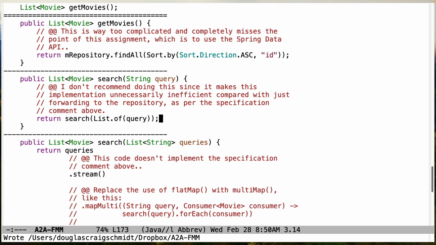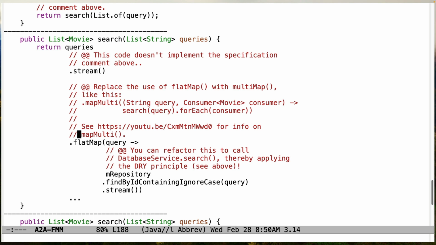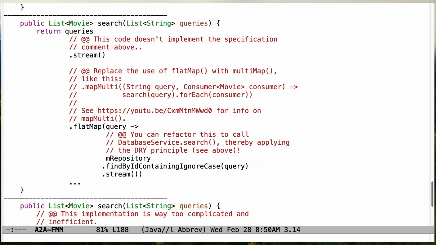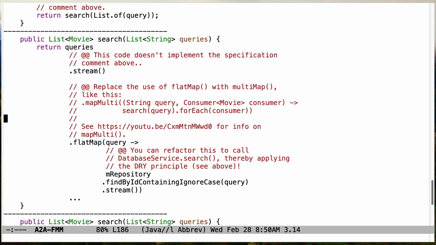But part number two is, as we'll see here in a second, if you really do want to abide by the DRY principle, the don't repeat yourself principle, the way to do it is in this method by calling back to the method up here, the one that takes a query that's a string. And so let's take a look and see how this could work.